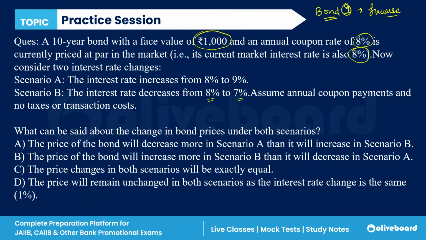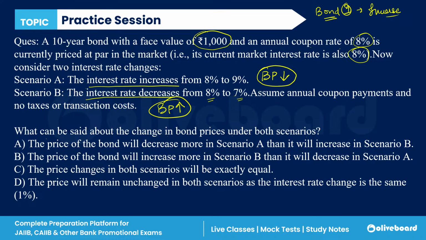In scenario one, the interest rate is increased, so the bond price will decrease. When the market interest rate decreases, the bond price will increase. These two things are clear.